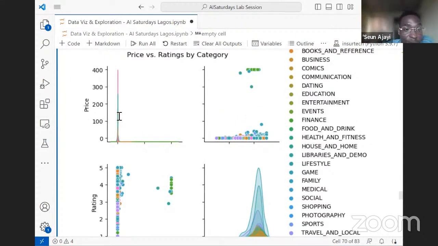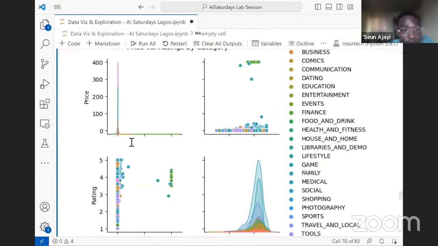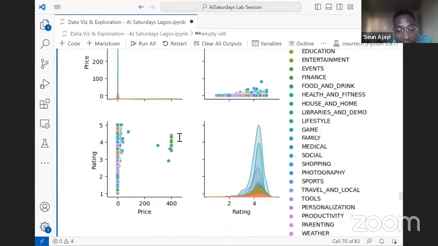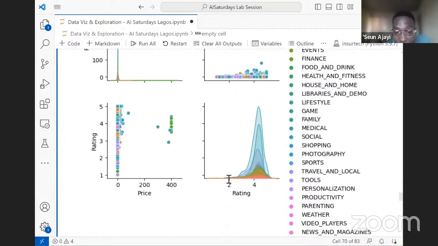For the prices, this is price against price. It's just telling us the distribution of the prices. We had a lot of zeros, and the range was from 0 to 400. Same way for rating against rating. This tells us that most apps were rated from about 3 to 4 points.